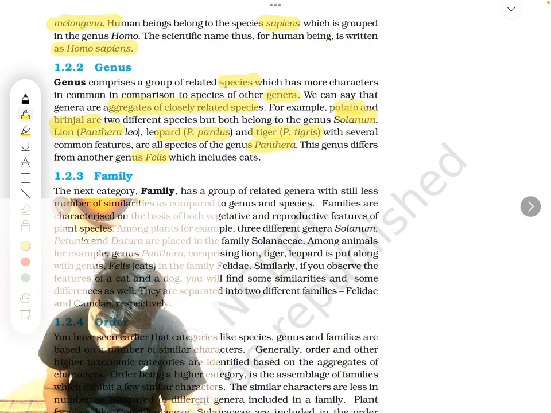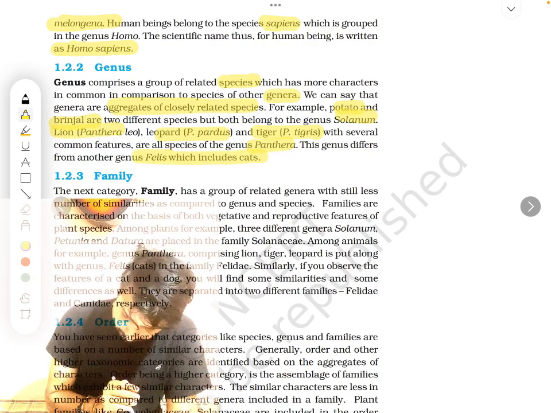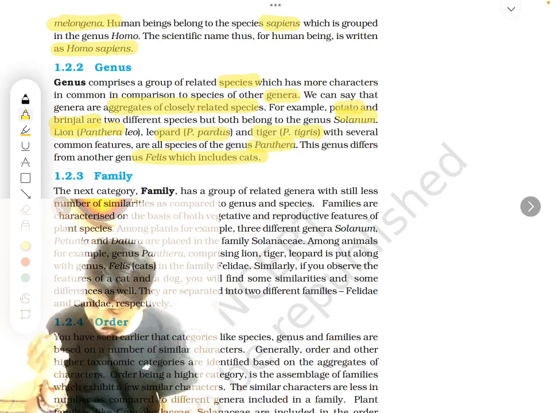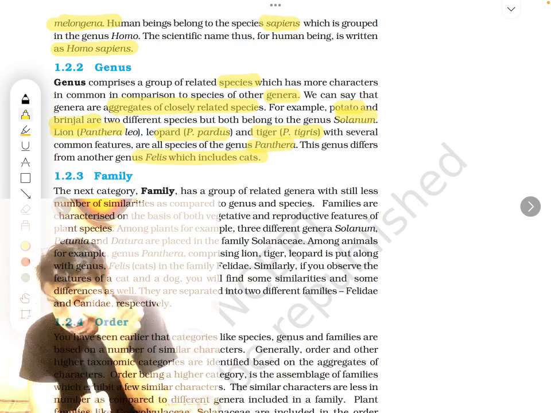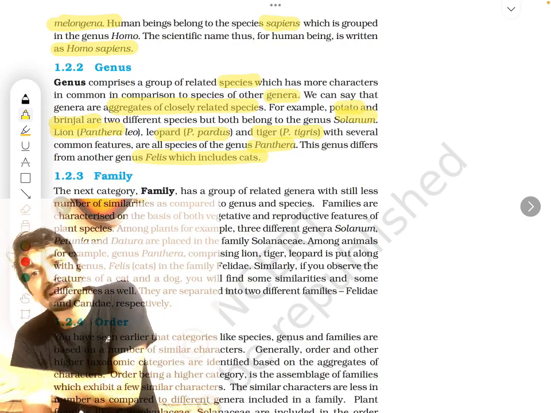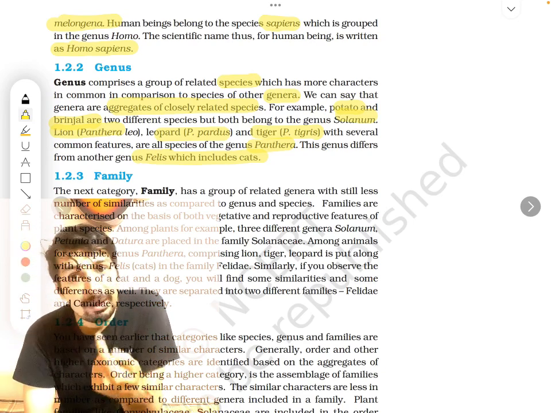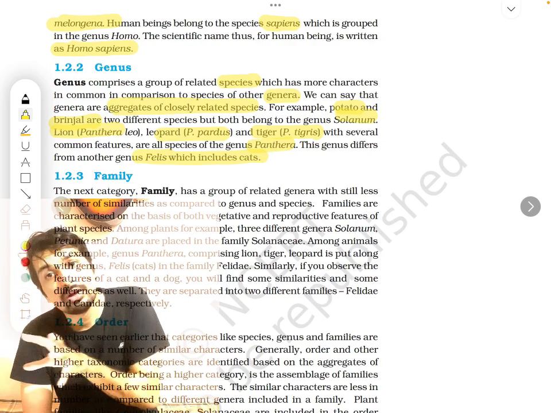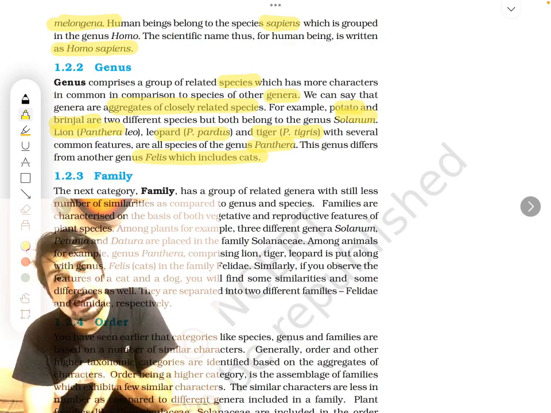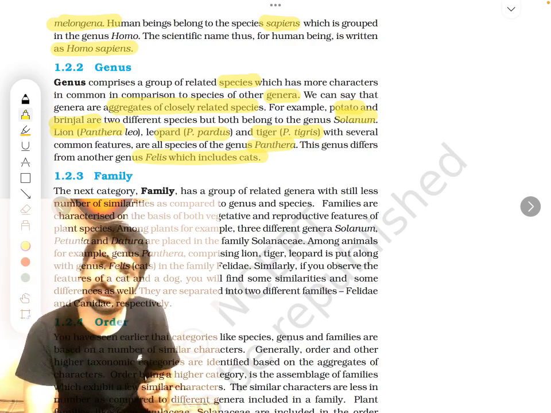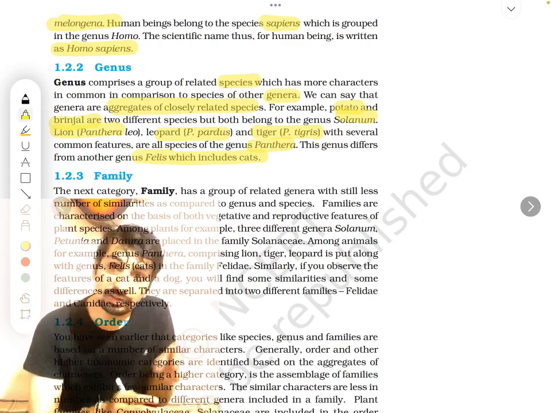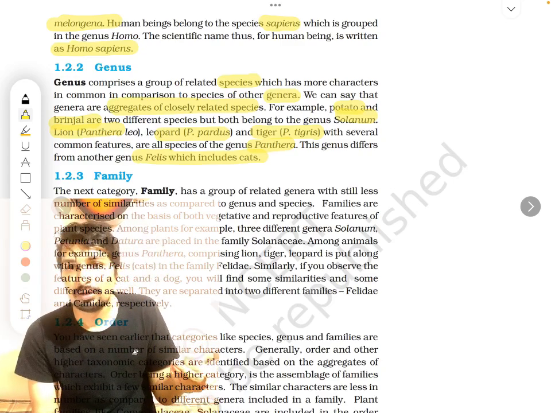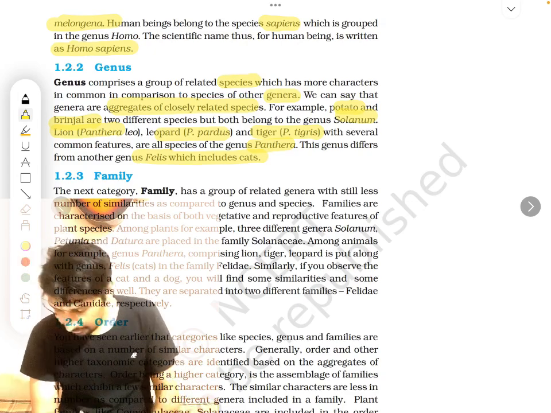Now, the genus Felis includes cats. So Panthera genus is different from cat genus. They are from the same family, remember. Lion, tiger, cat are from the same family. Lion and cat are from the same family but not the same genus. Genus of cat is what? Felis. Okay.